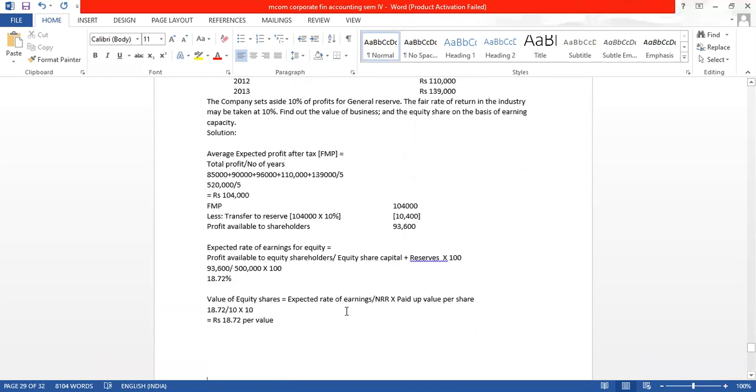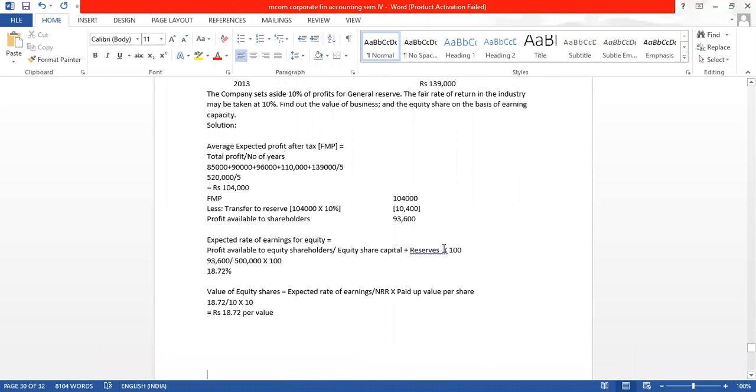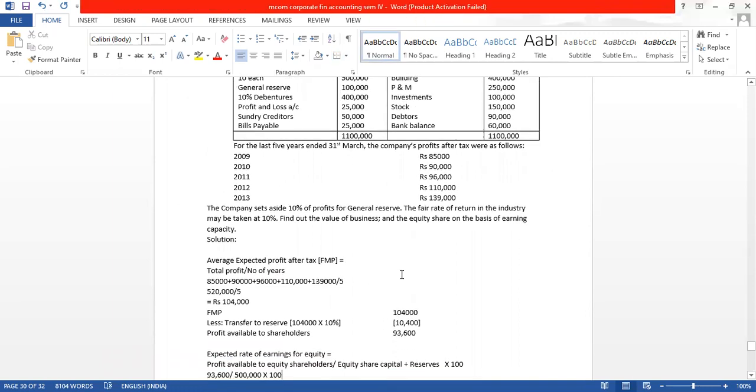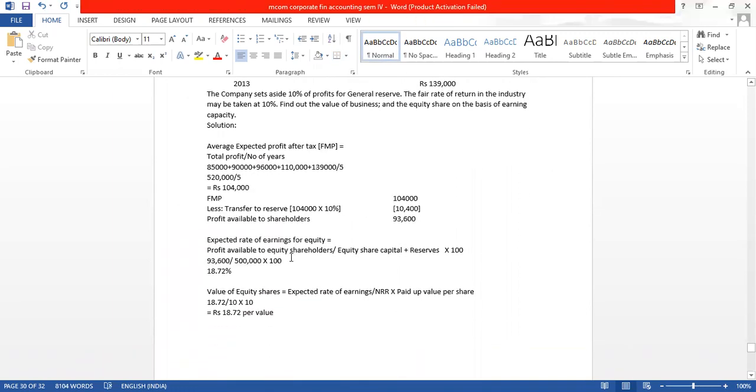If we take it this way, you will get a different value per share. The P&L account is a reserve which is 25,000. So 5 lakh plus 25,000 would have become 5,25,000.